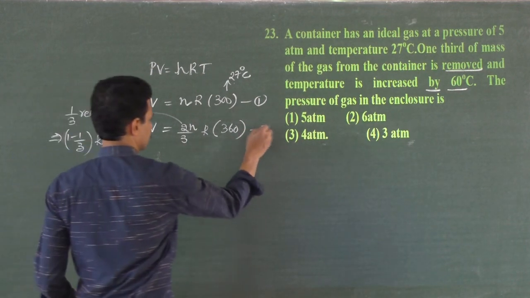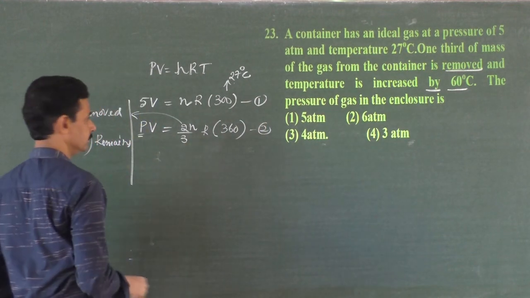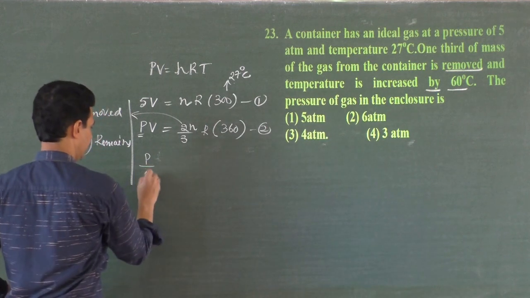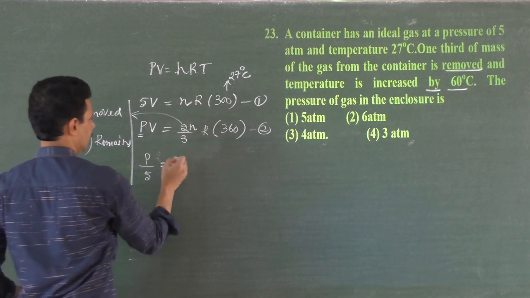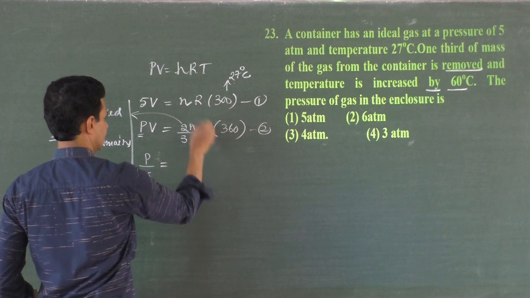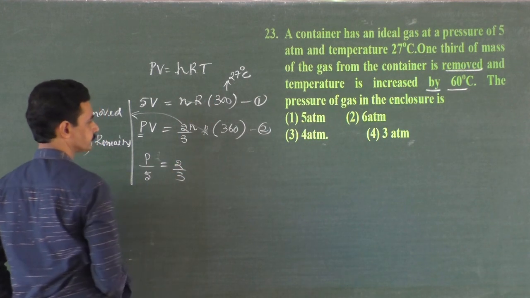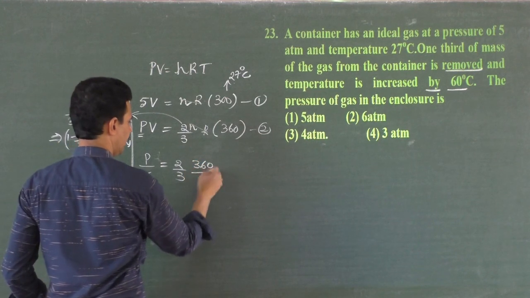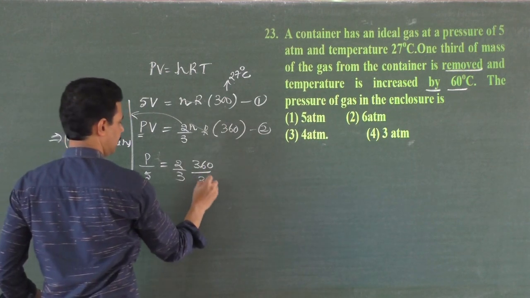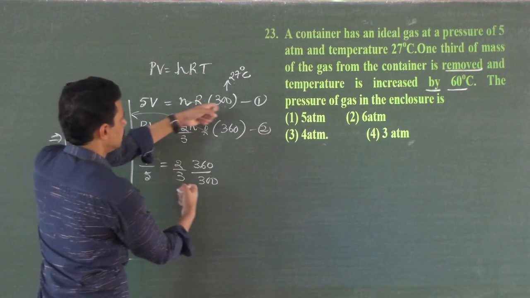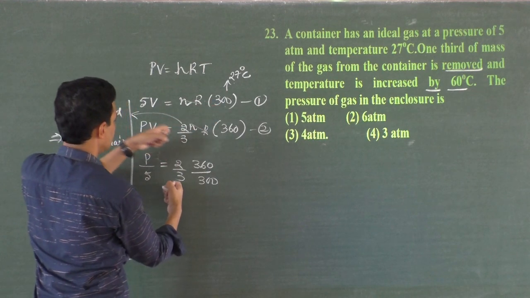Now the second equation. The question is, what is P? Dividing, P by 5. V gets cancelled, okay. Yeah, nR gets cancelled. This is written here, so 2/3 times 360 by 300, am I right? 5, 300, and this 3 comes to the denominator.